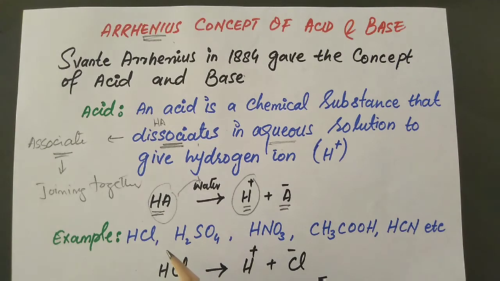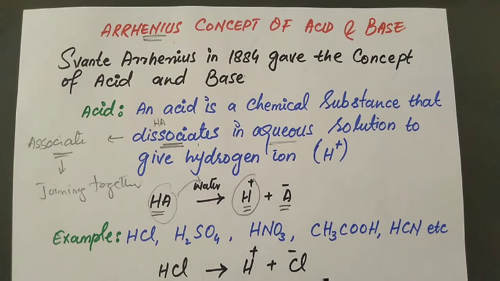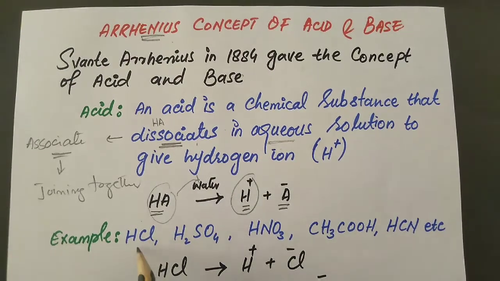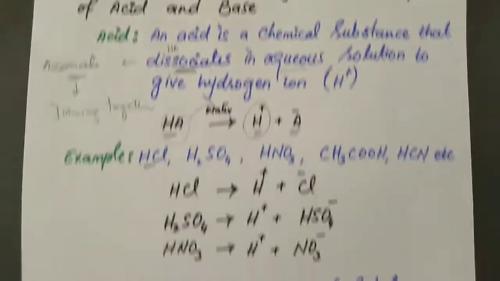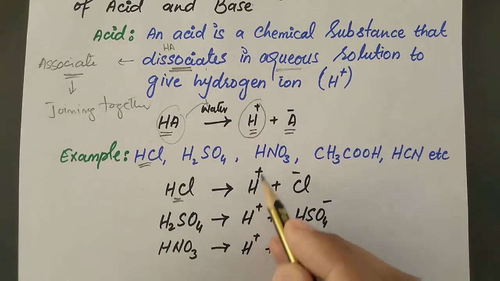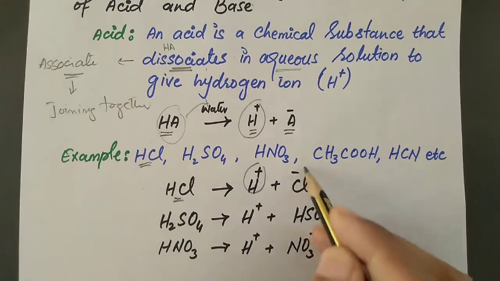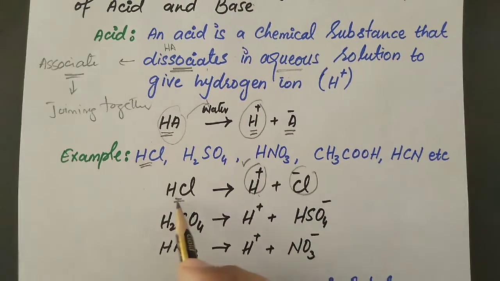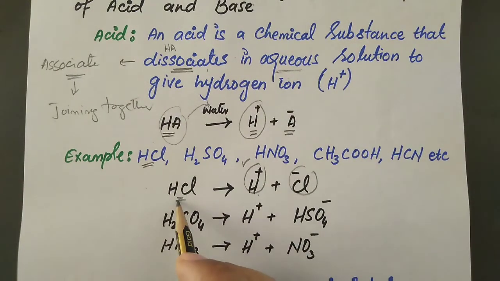Whenever any substance dissociates in water to give hydrogen ion, that substance will be called an acid according to the Arrhenius concept. The common examples are HCl. We know that when we add HCl into the water, the HCl dissociates into hydrogen ion and the chloride ion. So as this HCl is giving us hydrogen ion, this HCl will be called an acid.